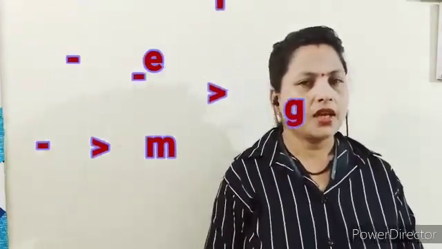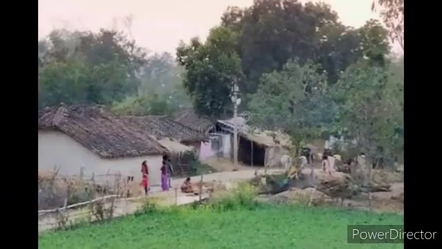First of all, you just have a look at this image, and after that you will guess from which place this image is based on. I repeat, from which place means whether it is rural area or urban area. You will tell me after seeing this image. ठीक है?